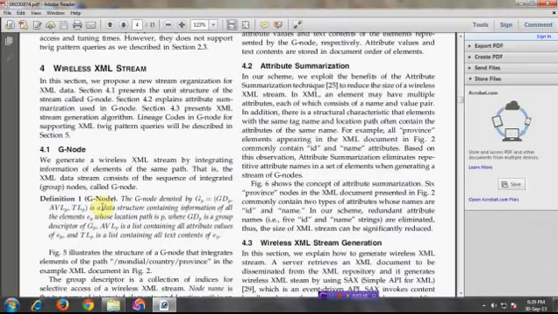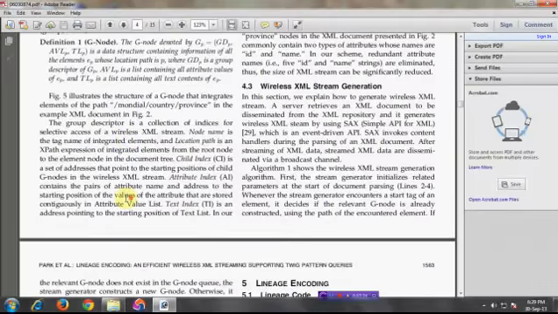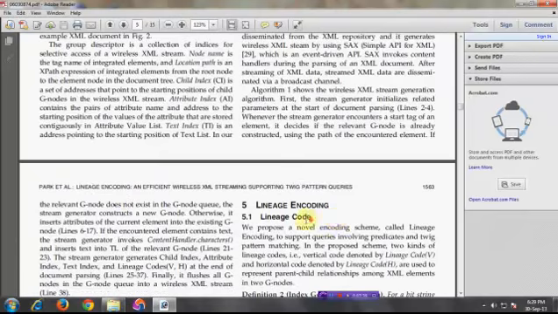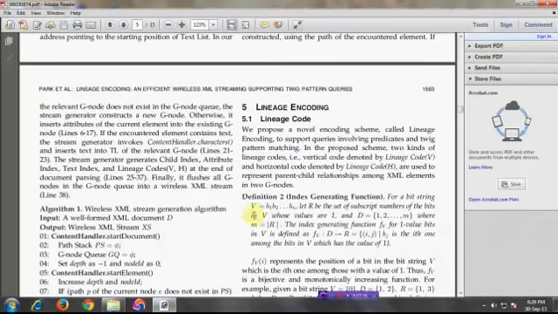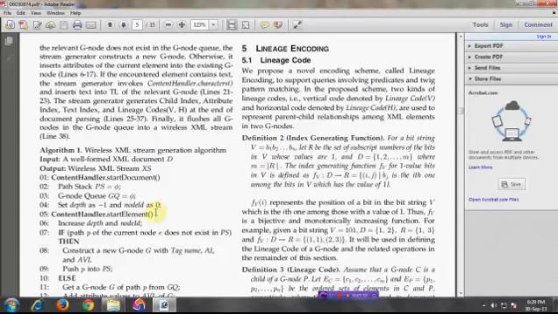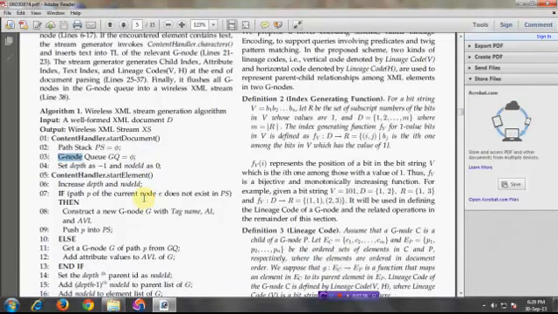G-node data here is taken from global data. That means global data is external streaming data. You can download some data sets online to implement lineage encoding. So here we use the wireless stream generation algorithm for the G-node. That means we mainly focus on queue and stack data structure algorithms to implement the XML tree.